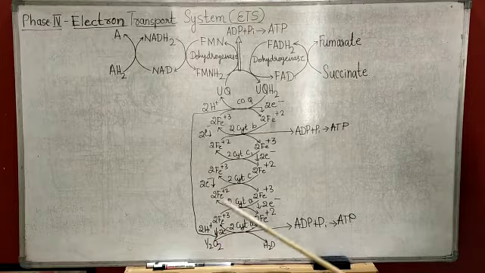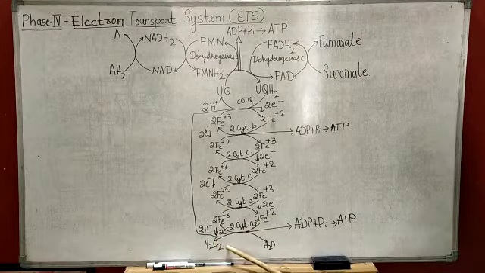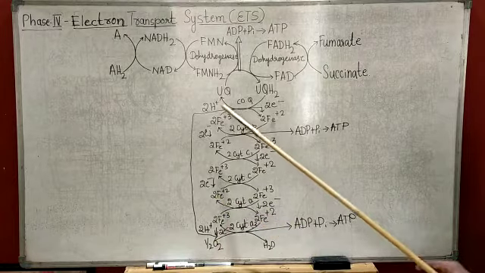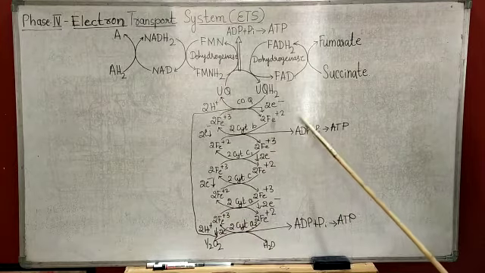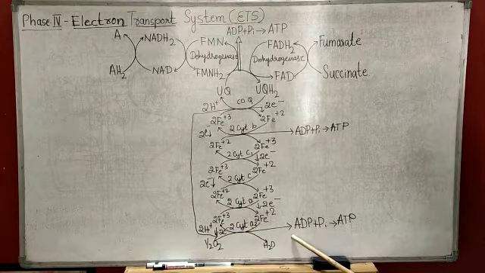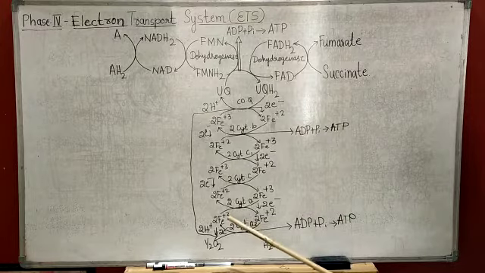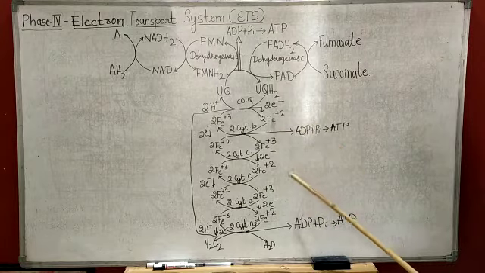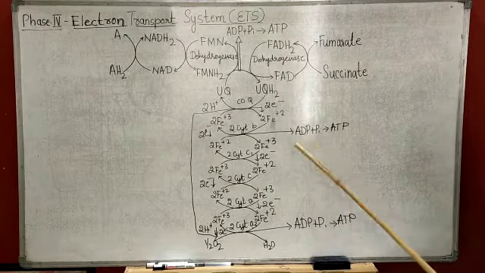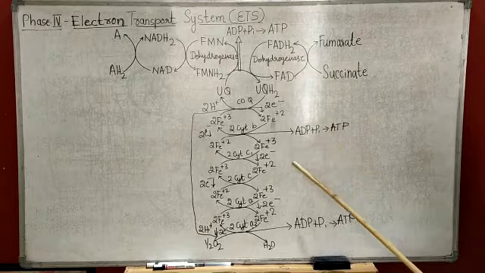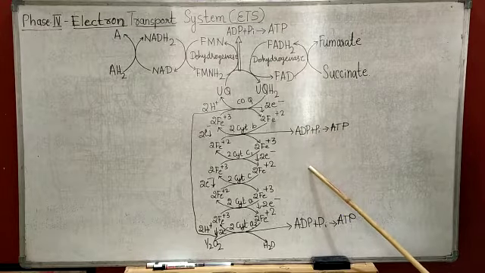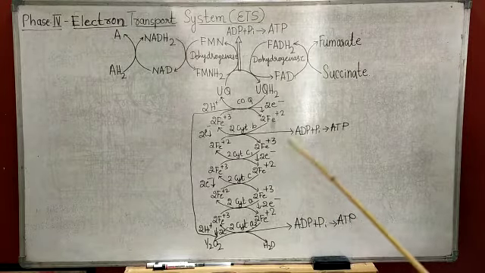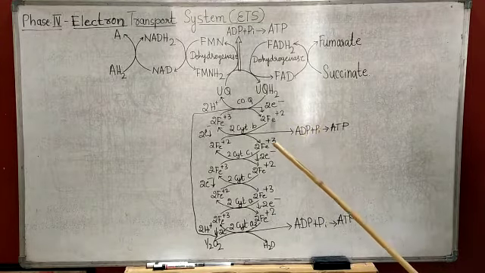So this reaction is called terminal oxidation. As the electrons and protons pass down the respiratory chain, energy is released, and ATP is also generated along with oxidation, so it is called oxidative phosphorylation, that is the electron transport system or electron transport chain.